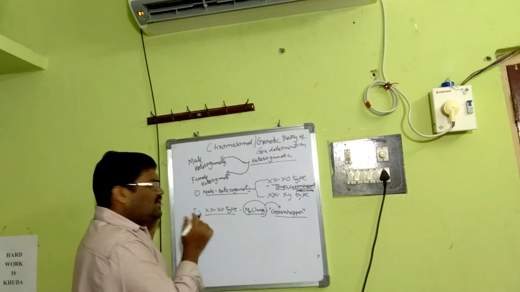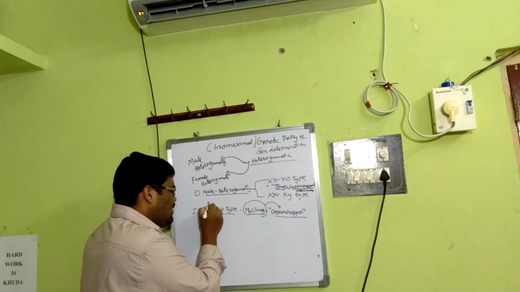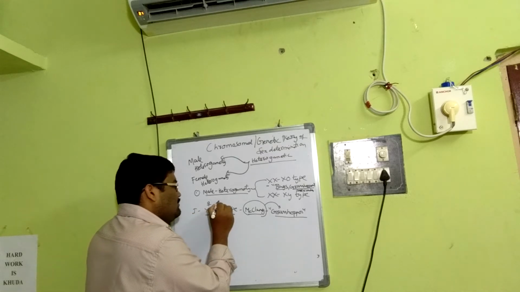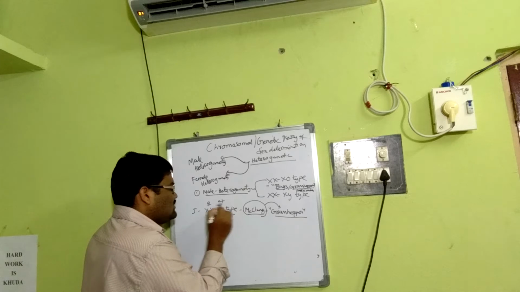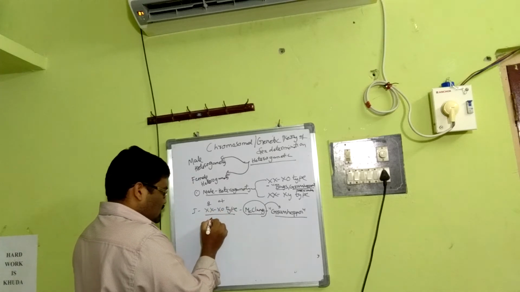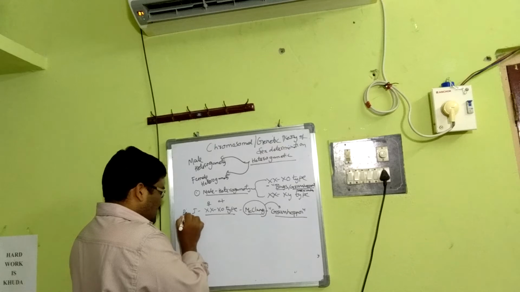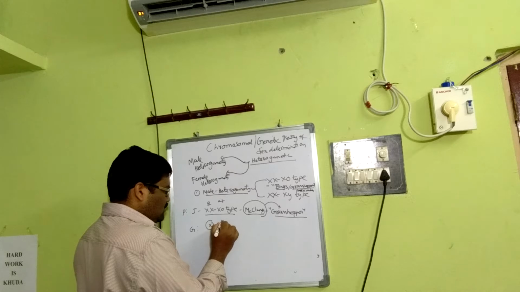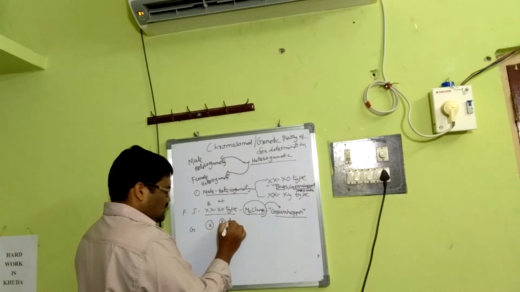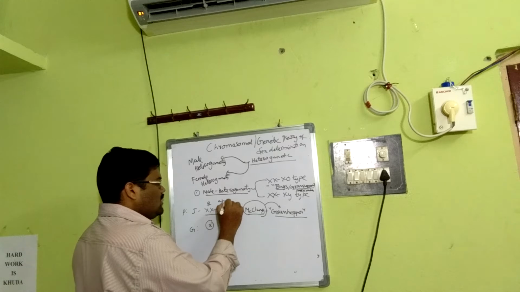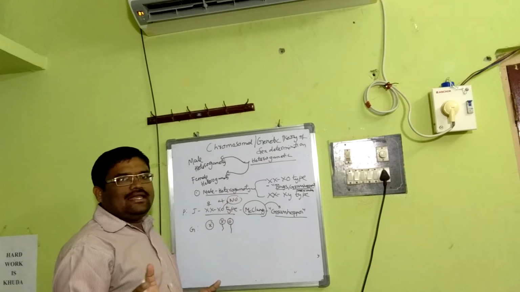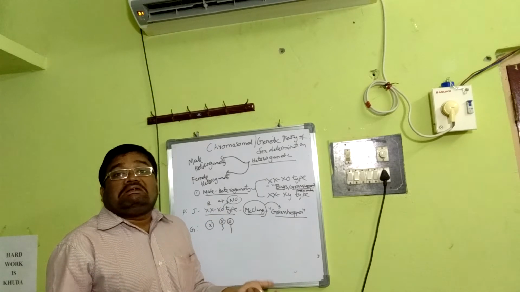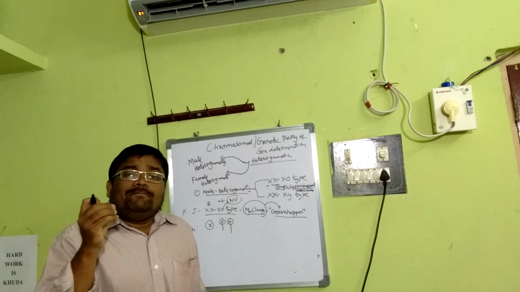XX-XY means here: XX means the female, so all the ova contain one X, whereas male contains two kinds of sperms, X and Y. It's simple. Here O means it doesn't contain any. That means half of the gametes contain X and the rest of the gametes don't contain any sex chromosome.